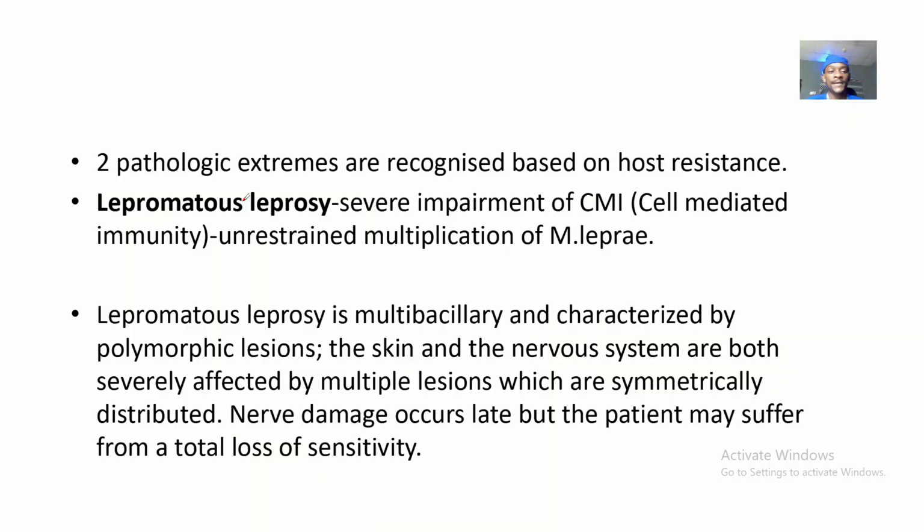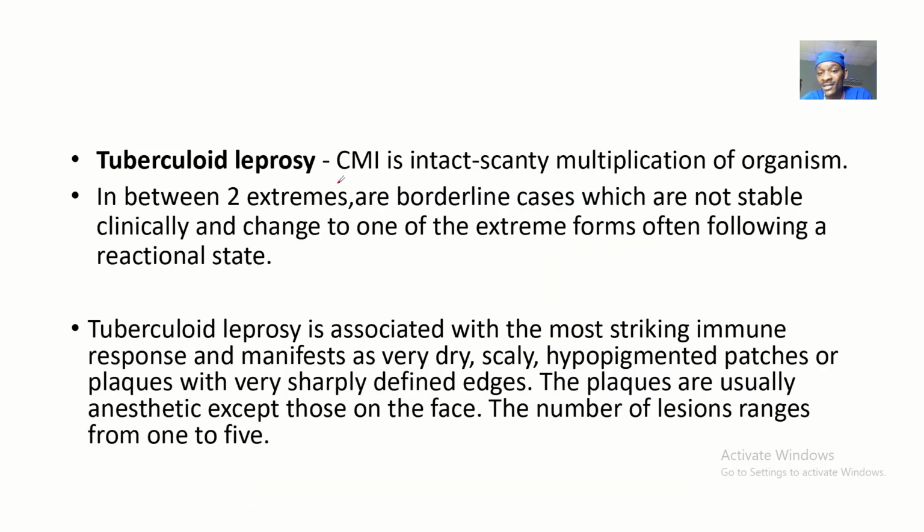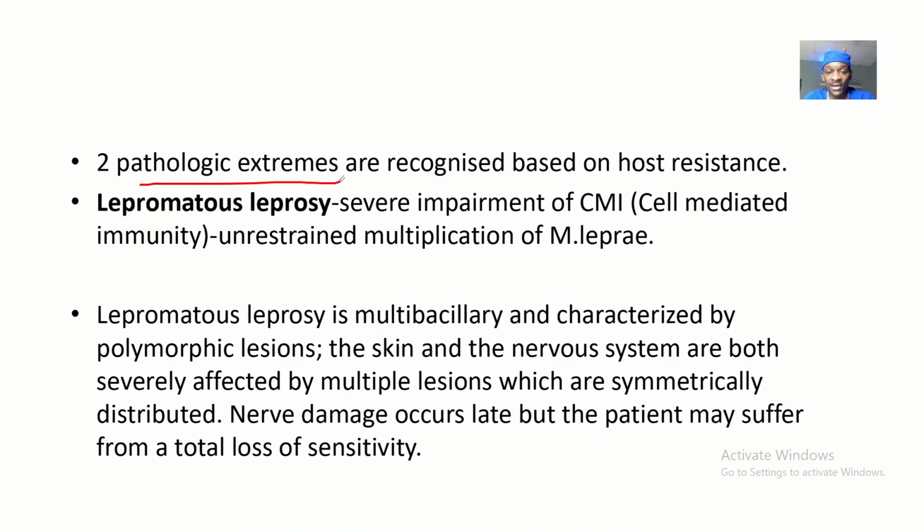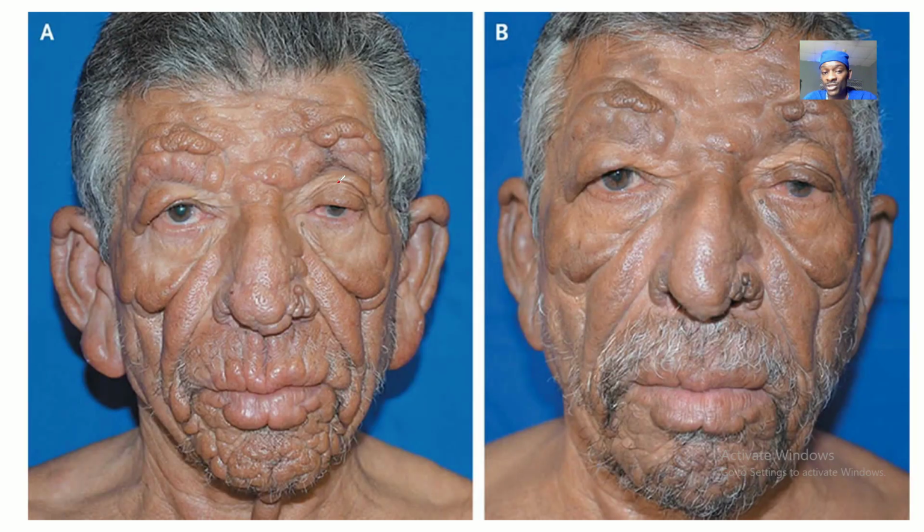Okay, so we said that two pathologic extremes are recognized based on host resistance. Do you understand? So for the host to actually have lepromatous leprosy or tuberculoid leprosy, it just depends on your immune system. If your immune system resists the Mycobacterium leprae very well, you have tuberculoid leprosy, which is mild. If it doesn't, then you have lepromatous leprosy, which results in all these adverse reactions.